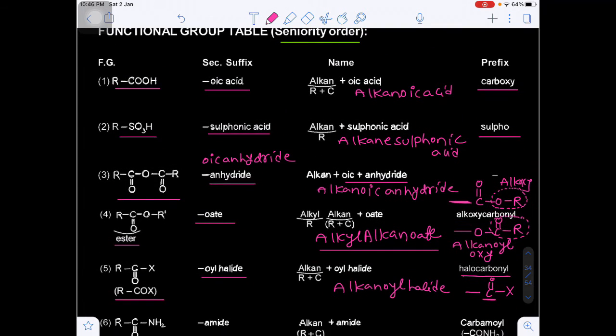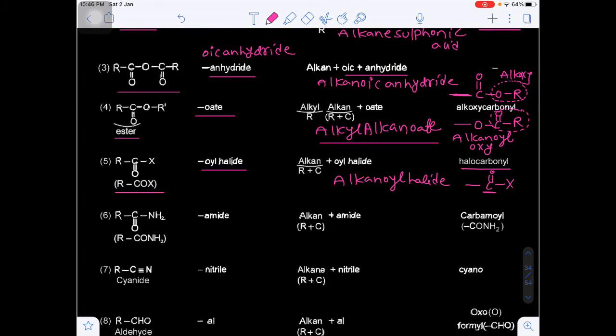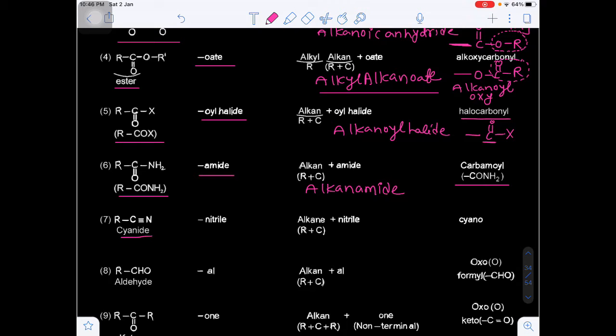Prefix and suffix. Come to the next one, C double bond O NH2, which is known as an amide. Alkane plus amide is known as alkanamide. What will be the IUPAC name of the amides? Alkanamide. If the amide is treated as a simple substituent, it is known as carbamoyl. Next, cyanide, C triple bond N, nitrile. This is known as alkane nitrile. Are you getting my point? In alkane nitrile, the alkyl group as well as the carbon are both included in the alkane.